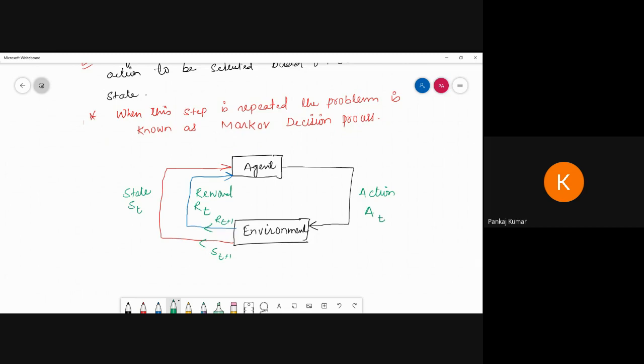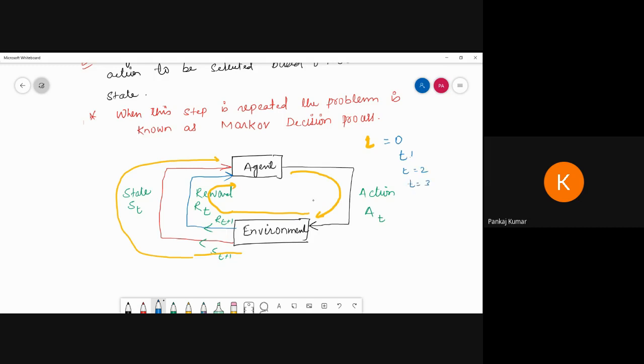That means the agent perceives the environment and, on the basis of it, performs an action on the state. The action goes to the environment, and on the basis of it the reward also comes. It perceives the environment at every time: at t equal to 0, t equal to 1, t equal to 2, t equal to 3, like this.